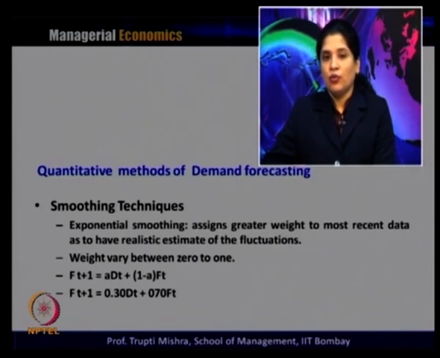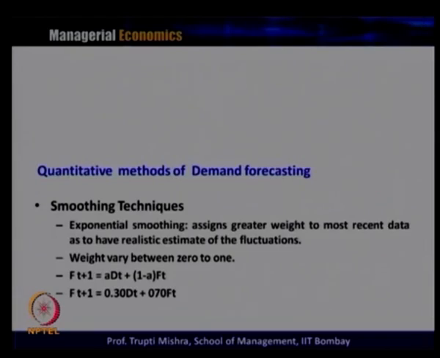So, if it is the forecast for the next time period, that is t plus 1, the functional form is f t plus 1 equals a d t plus 1 minus a f t. Here the forecast is more dependent on the forecast value of the present time period, because we are forecasting for the next time period. So, if you are doing it for the t plus 1 time period, more weight will be assigned to time period t rather than any other time period, because the major weight is given to the past year data.